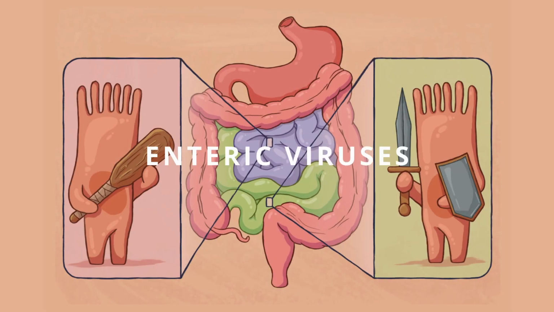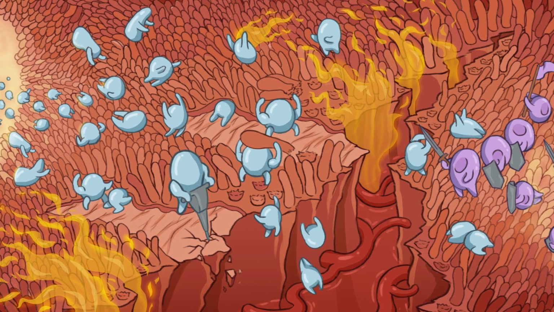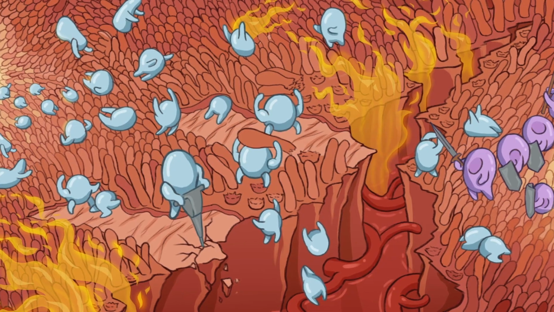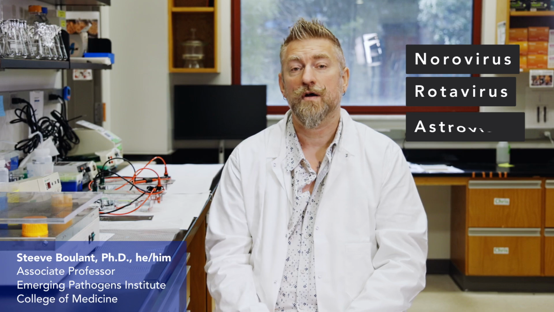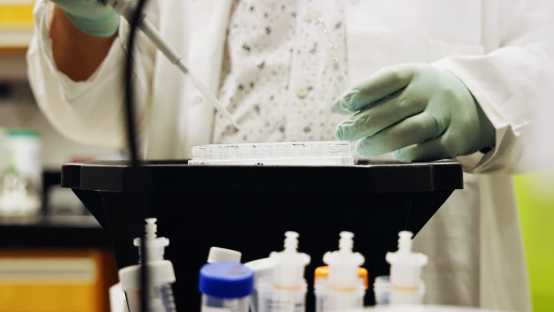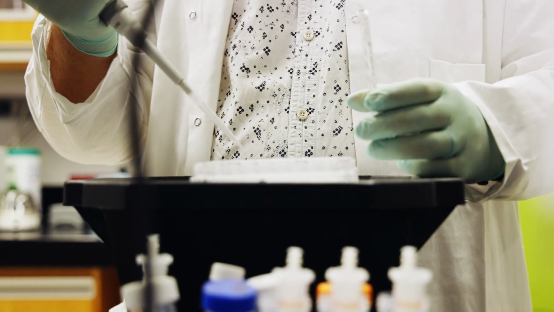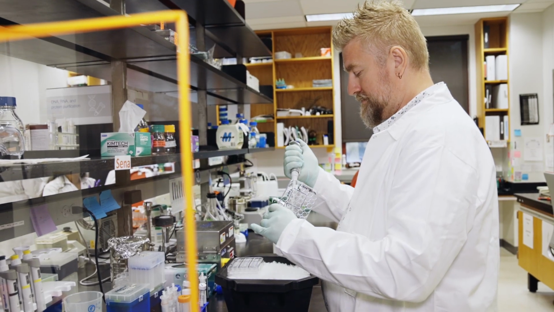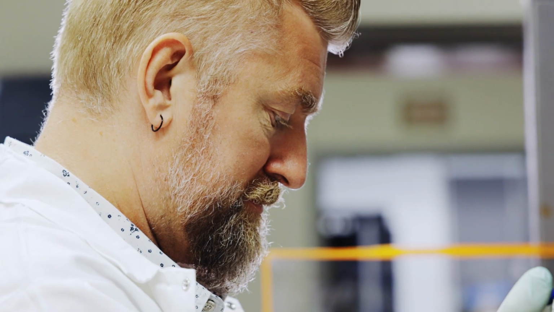Enteric viruses infect our gastrointestinal tract. The most famous ones are Norovirus, Rotaviruses and Astroviruses. While we have a lot of vaccines available for rotaviruses, these vaccines are still very inefficient in developing countries, and we still try to understand why these vaccines are not efficient and how we can actually make this vaccine